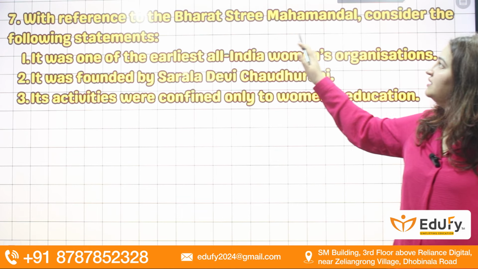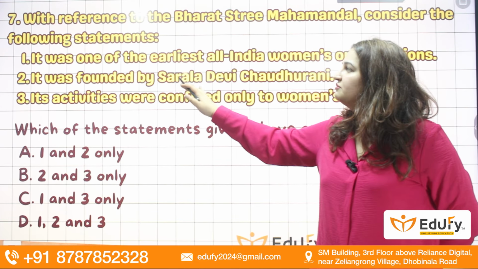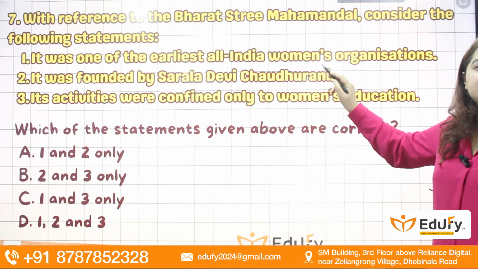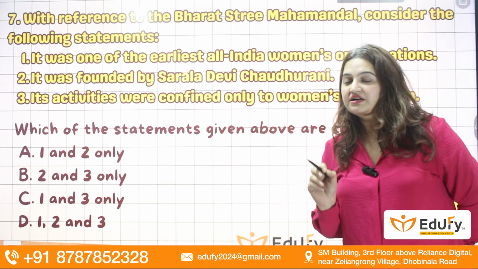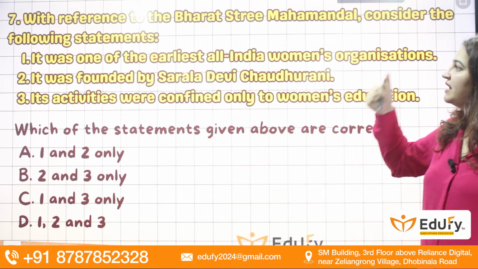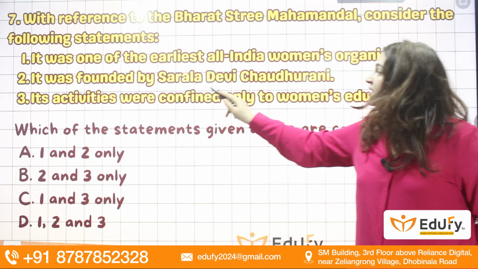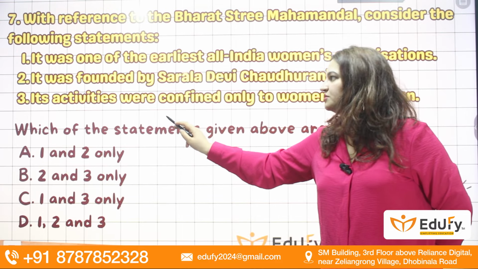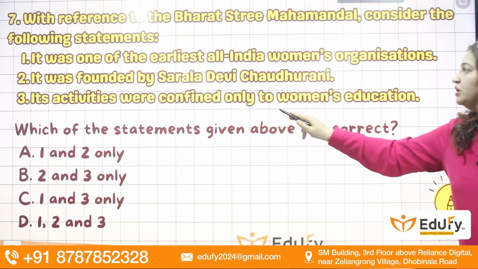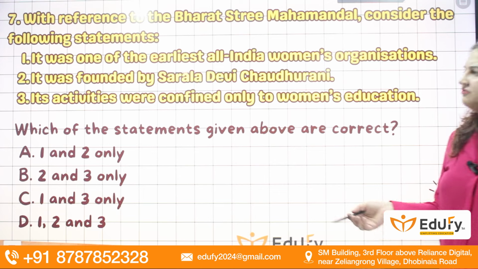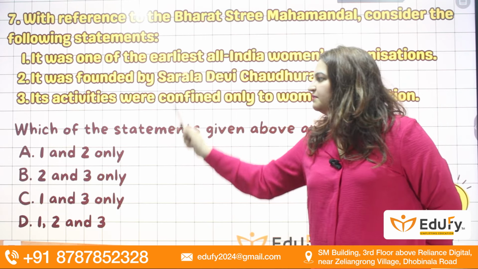Next, with reference to the Bharat Stree Mahamandal, consider the following statements. It was one of the earliest all India women's organizations. Yes, that is true. India's first all-women organization was the Bharat Stree Mahamandal. It was founded by Sarla Devi Chaudhurani. Remember who this organization is associated with: Sarla Devi Chaudhurani. Its activities were confined only to women's education? No, it was taking up voting rights of women and economic empowerment more than education. So the answer will be 1 and 2.